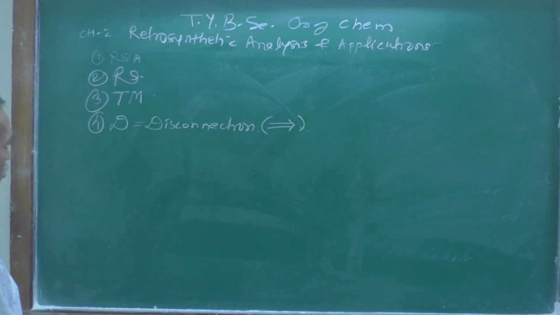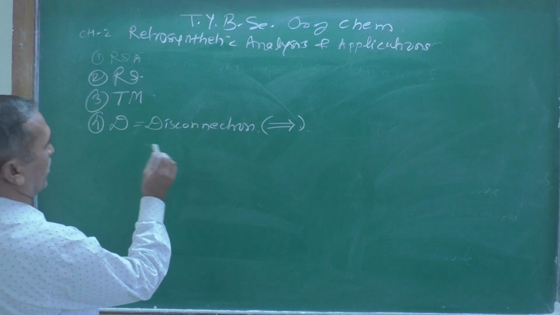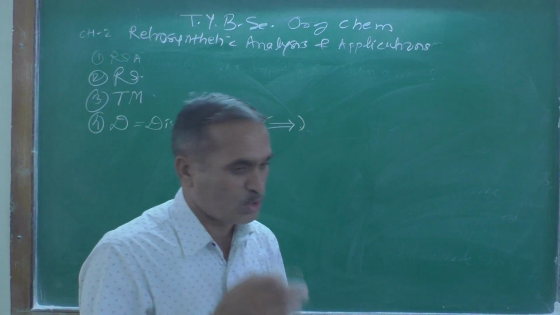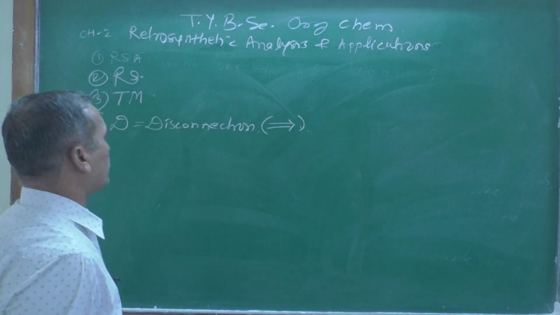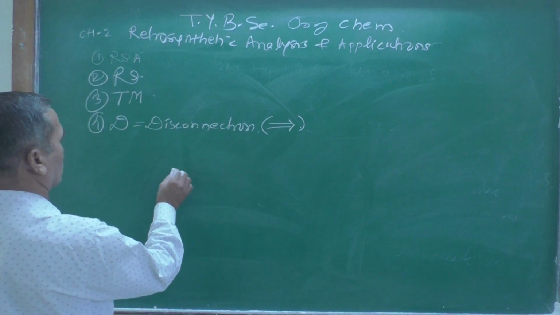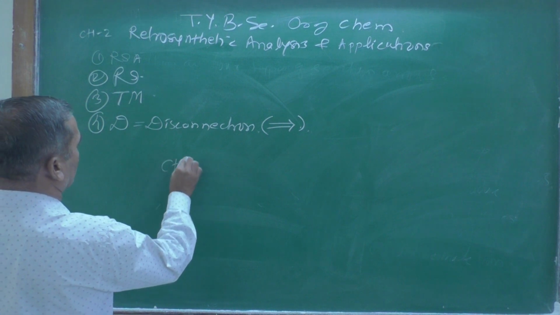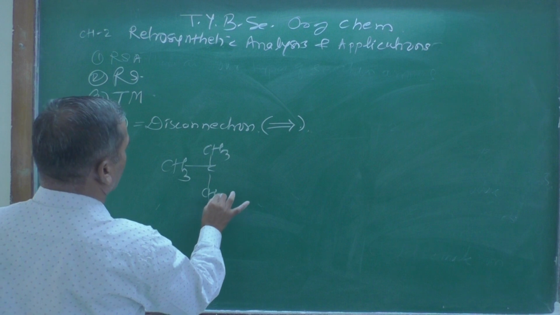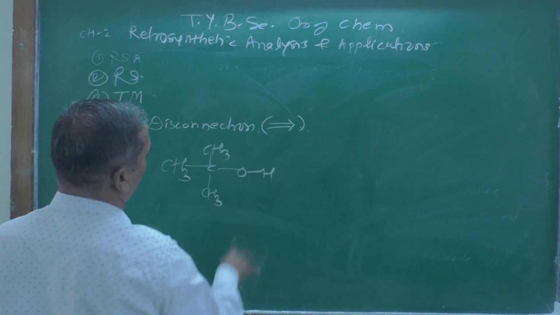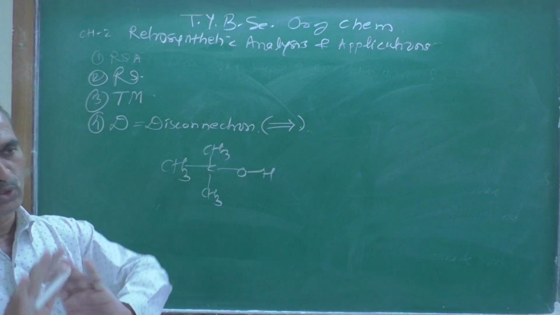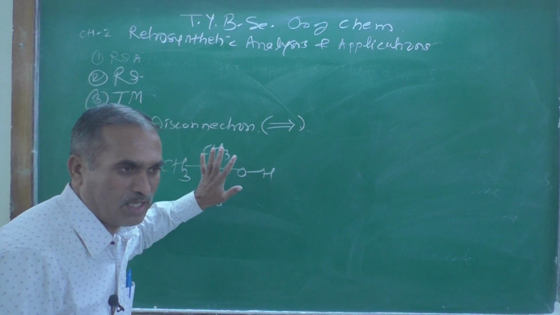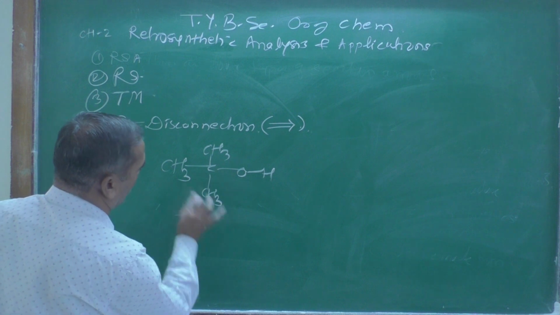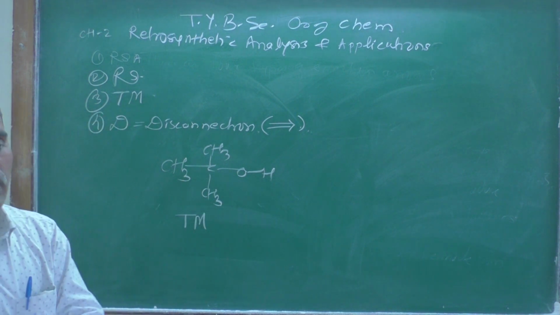Let me show it over here. What is disconnection? Explain with a suitable example. Let me give one of the best examples. Suppose we have this one, CH3 and OH, at TYBSc level. You know that this is our final product, right? Now we can call it our target molecule. TM means target molecule.